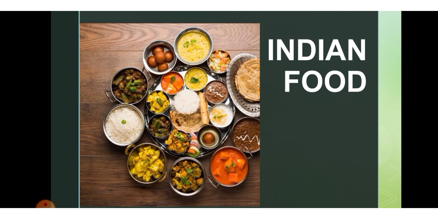The kind of food people eat varies from place to place, region to region and state to state. So there is diversity in food as well as in languages. Indian food is famous in the world.